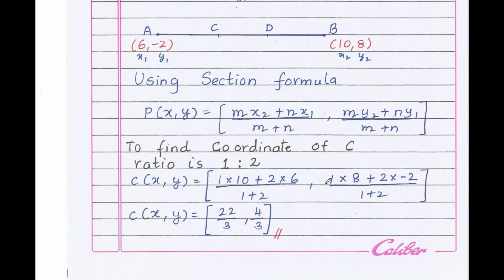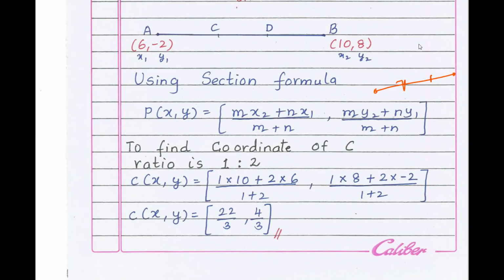Next, 31st question, or question. Find the coordinates of the points of trisection of the line joining the point 6 comma minus 2 and 10 comma 8. Trisection means dividing the line into 3 equal parts. What is trisection? Trisection, dividing line into 3 equal parts.